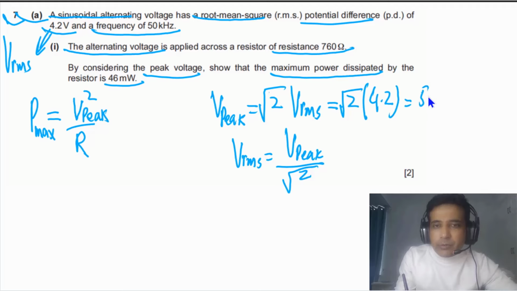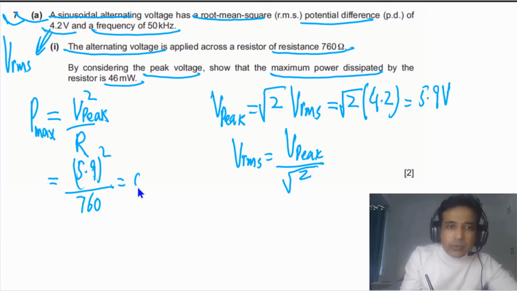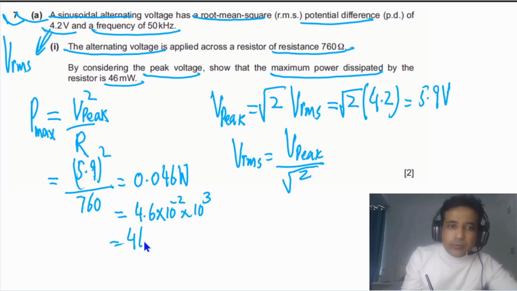Now simply plug in these values. P is equal to V peak squared, 5.9 squared, divided by the resistance, 760 ohms. If we solve this, our final answer is 0.046 watts. We can convert this into milliwatts: 4.6 times 10 to minus 2 multiplied by 1000. So our final answer is 46 milliwatts. This is what we needed to show, and if you have done this, you will get 2 marks.